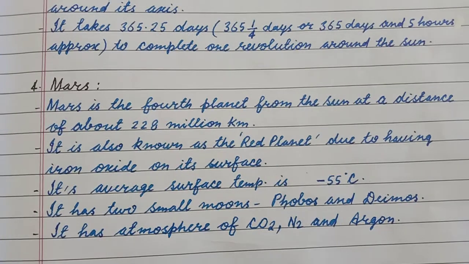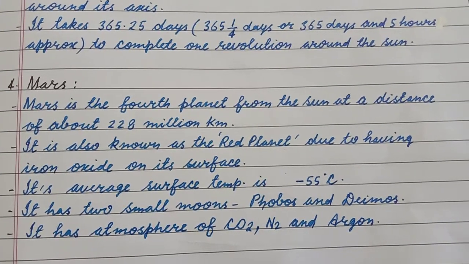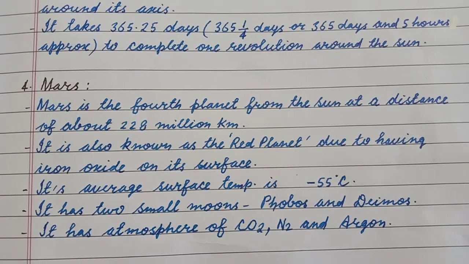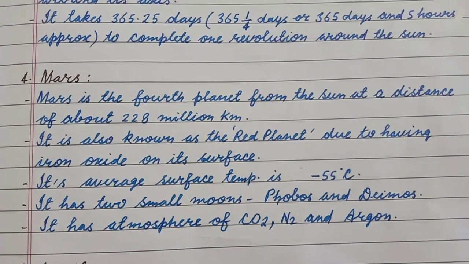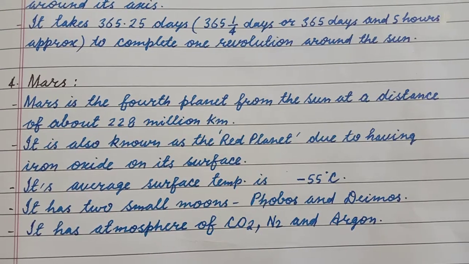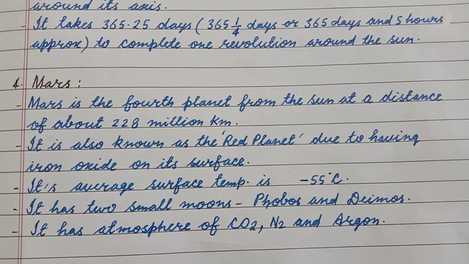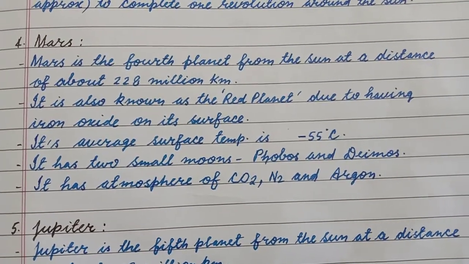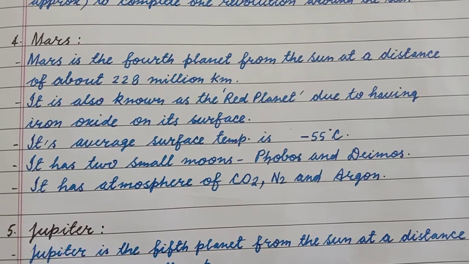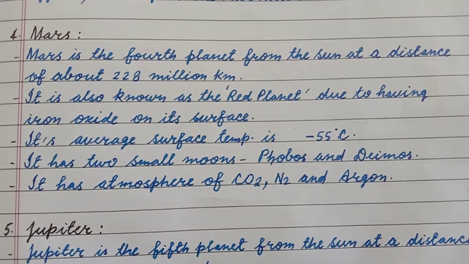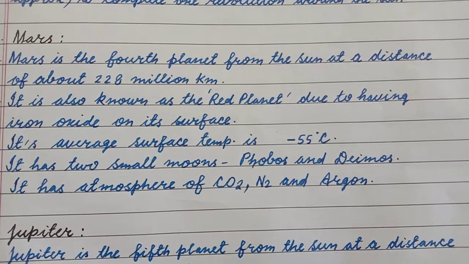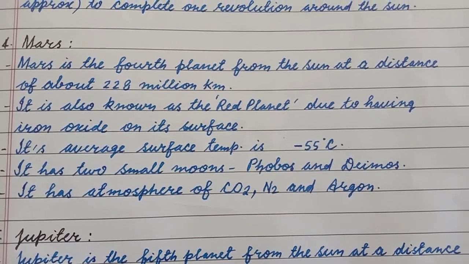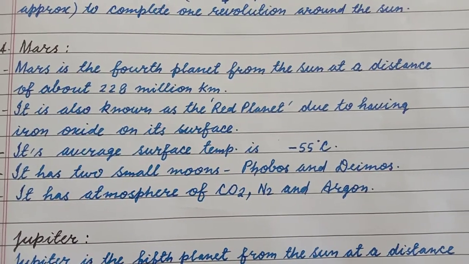Mars. Mars is the fourth planet from the sun at a distance of about 228 million kilometers. It is also known as the red planet due to having iron oxide on its surface. Its average surface temperature is minus 55 degrees centigrade. It has two small moons, Phobos and Deimos. It has an atmosphere of carbon dioxide CO2, nitrogen N2 and argon Ar.